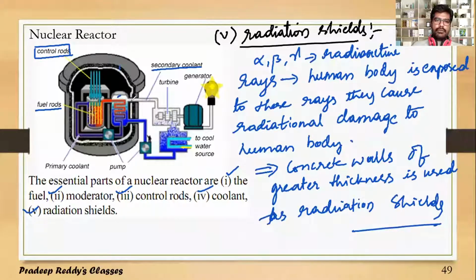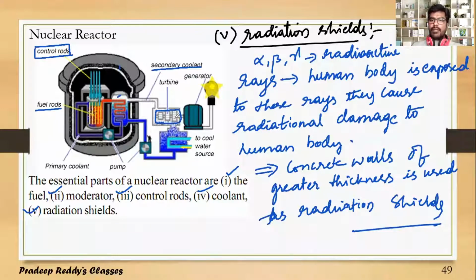So that steam is pumped out through this secondary coolant pipe, and there will be turbines placed here, and these turbines are rotated due to the kinetic energy of the steam. Steam has very high kinetic energy compared to water. That is the reason why water gets converted to steam. Steam is in the vapor form. They have greater kinetic energy. As a result, they rotate the turbine faster.